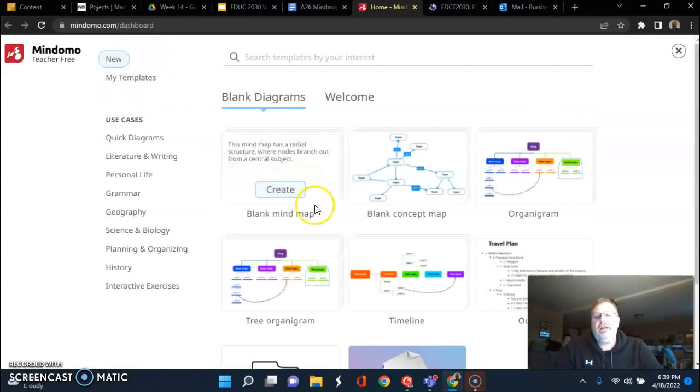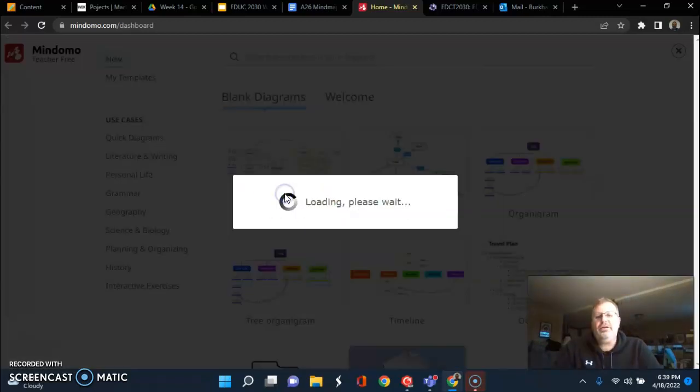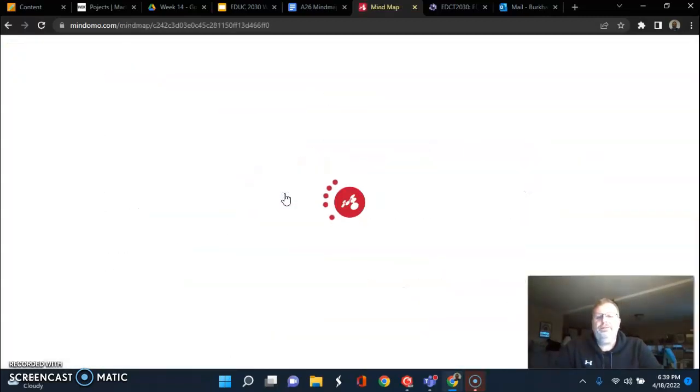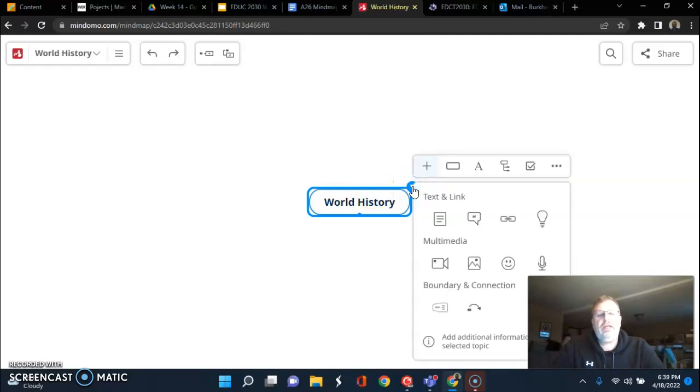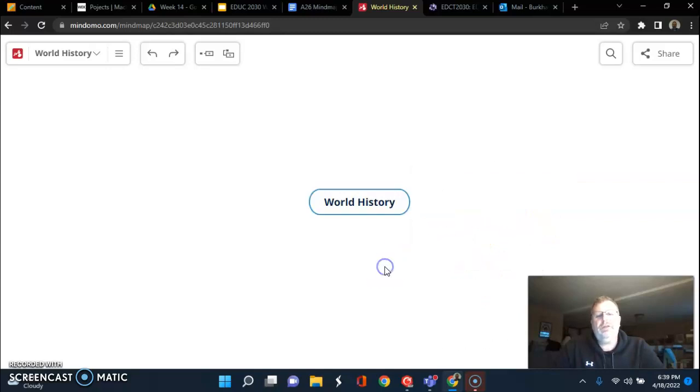So if I click on Create now, it comes up. And you can see right here in the center is where you put your main idea. What I did in class tonight was do world history. I don't know a lot about world history, but I'm going to do that part of it. And if I click on the arrow, I can create text in there. It'll allow you to put a comment with it. You can put a link in here. You can put an image or video, different types of things like that with it.